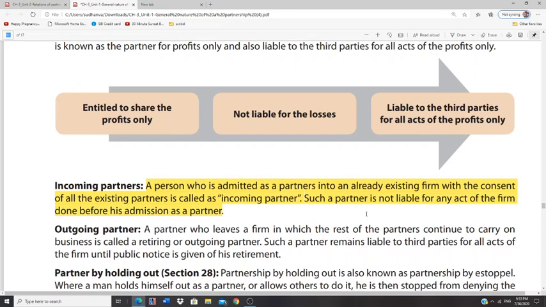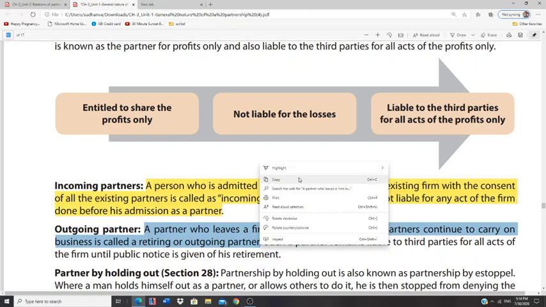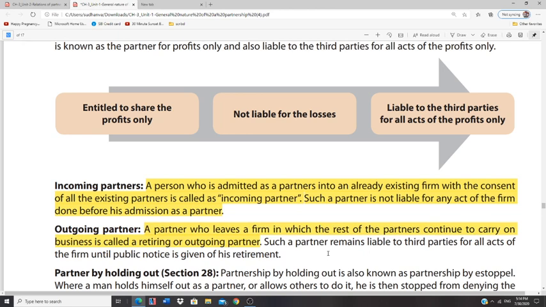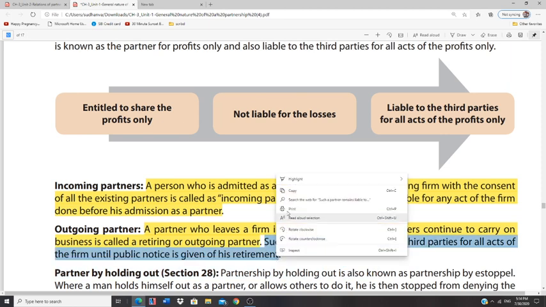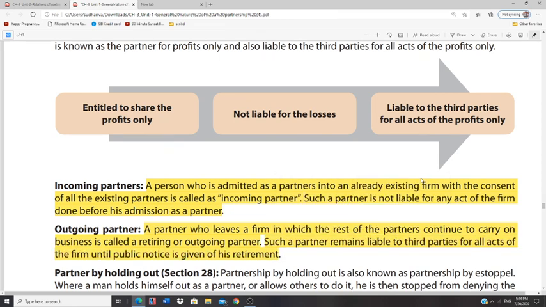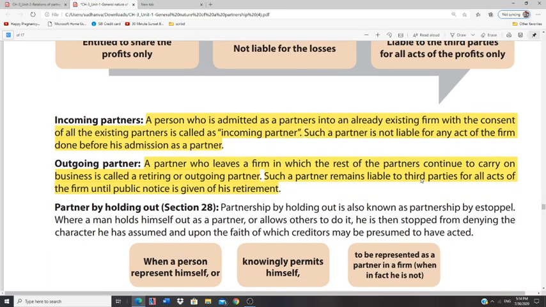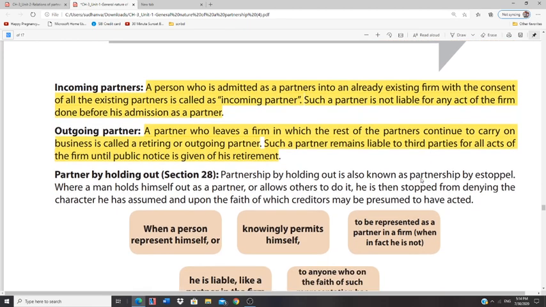In case of an outgoing partner, this partner usually leaves the firm. It can be either because of retirement or any other case. In such case, this person is called an outgoing partner, and he will be liable for all the acts of the firm unless and until a public notice has been given stating his retirement. This partner usually is liable to third parties for all acts of the firm until public notice is given of his retirement. Then comes partner by holding out.